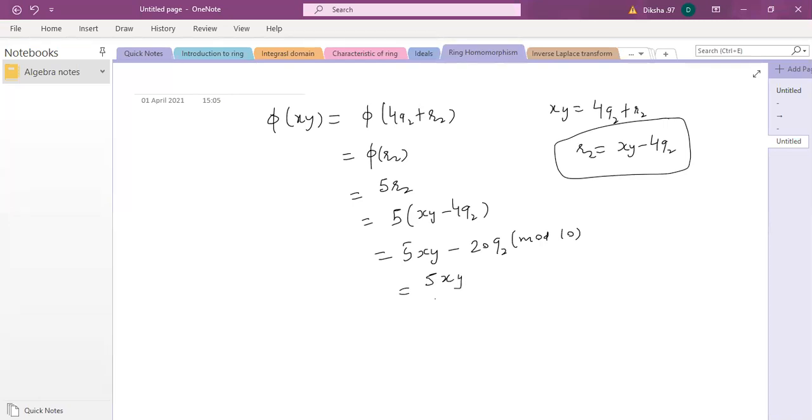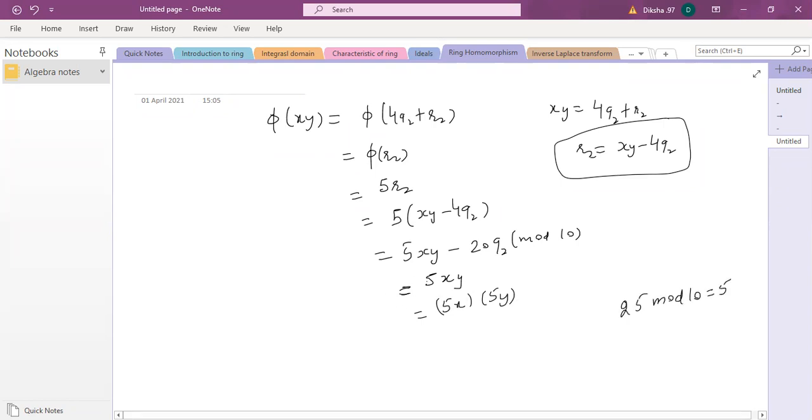Now, can I write it like this? Remember, this all is mod 10. What is 25 mod 10? Ma'am, 5. 5, right?